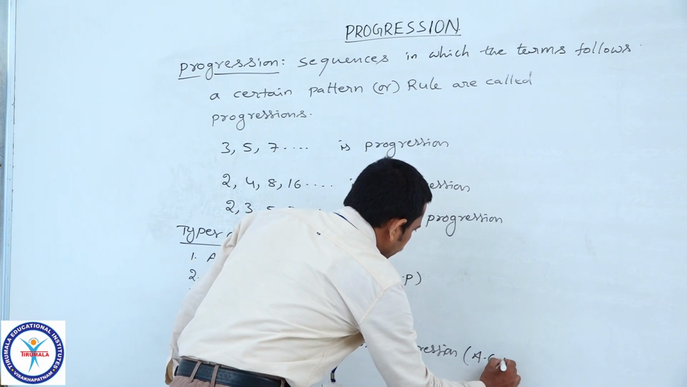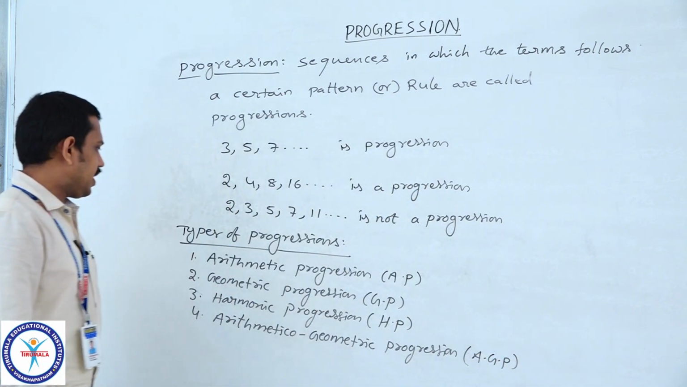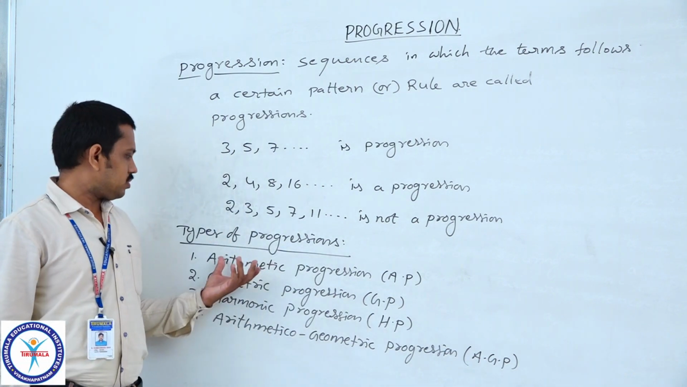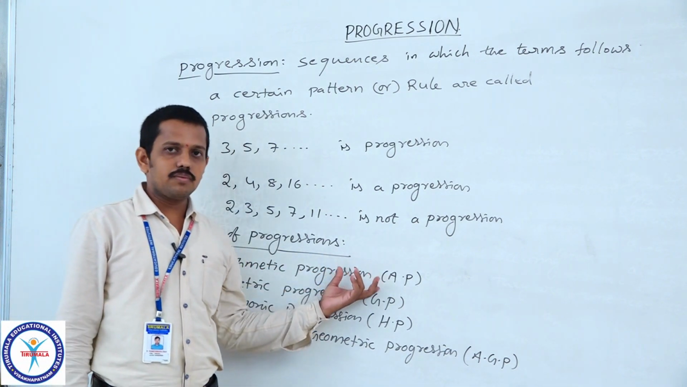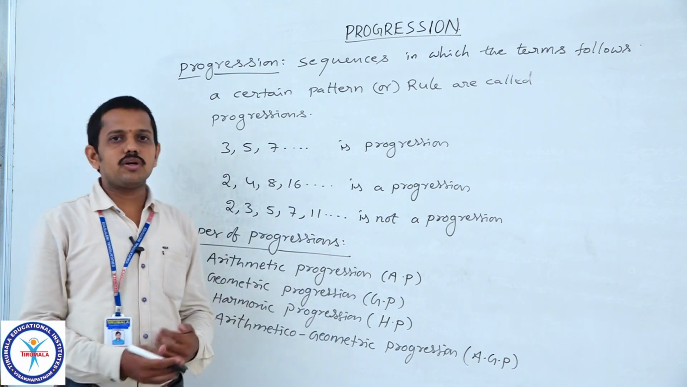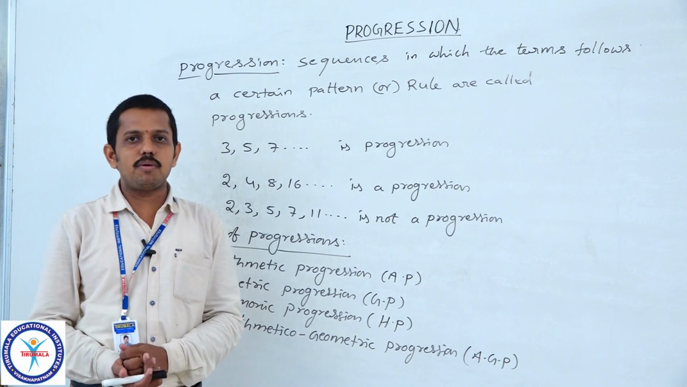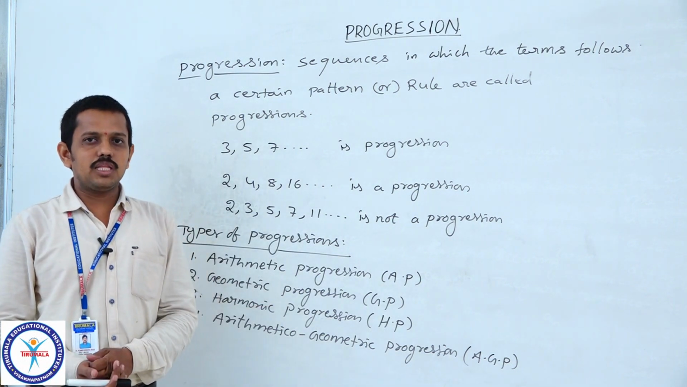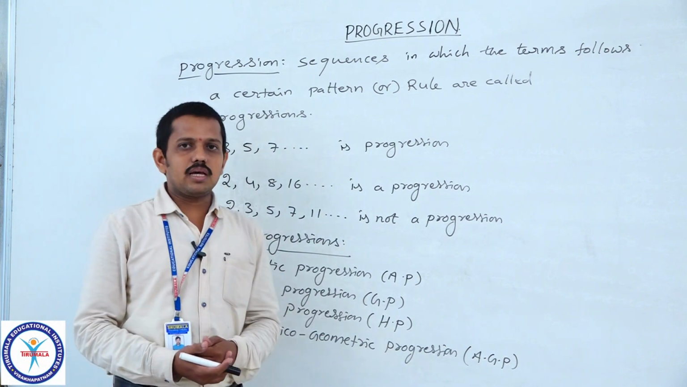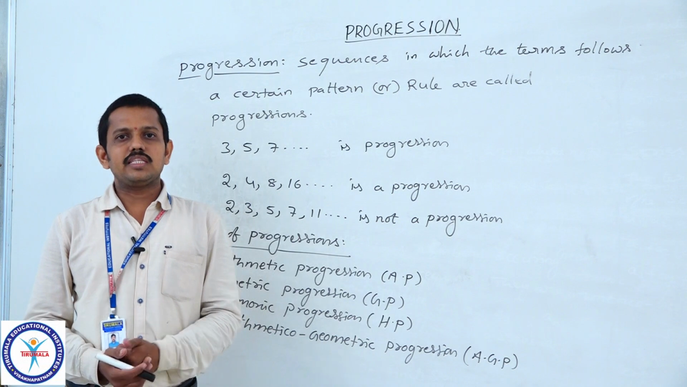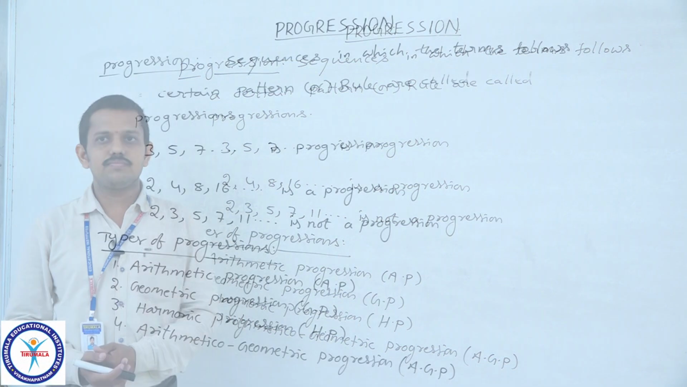Denoted by AGP, can be written as AGP. Now, in this session, we will discuss arithmetic progression for the set of real numbers. In this arithmetic progression, we will learn about the general form of arithmetic progression and the nth term of the arithmetic progression and sum of n terms of the arithmetic progression and its applications, arithmetic mean and its applications.